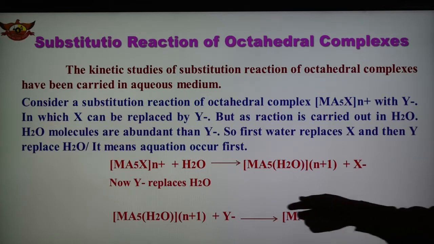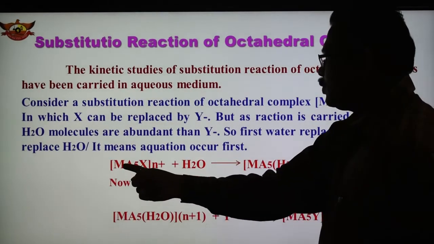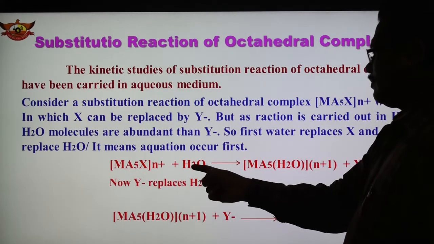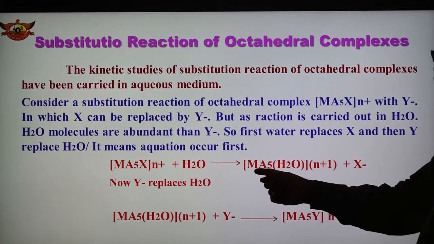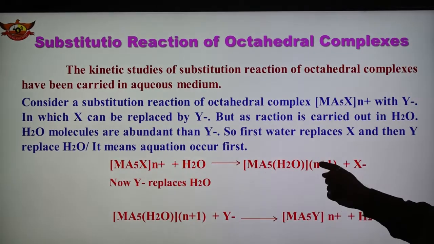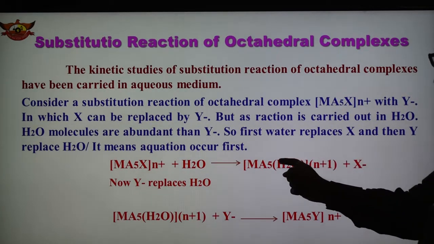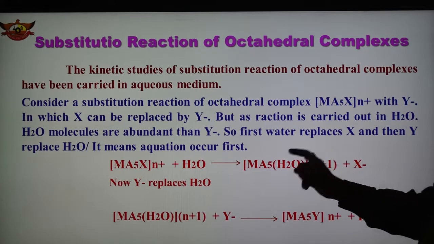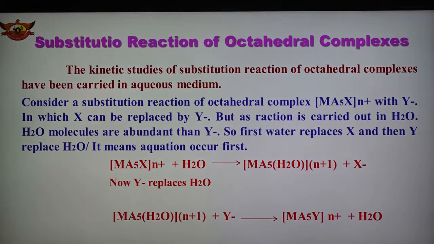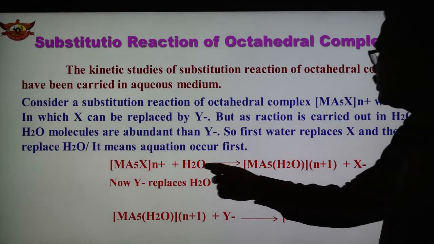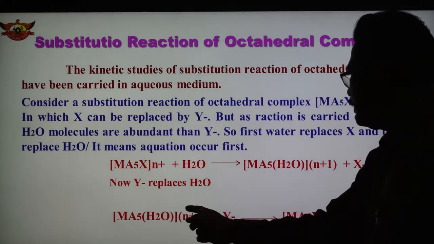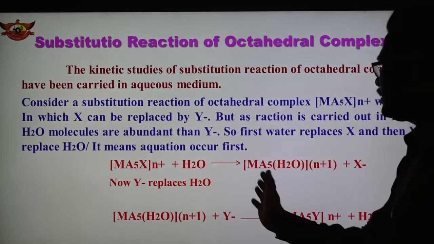So in the reaction equation, the complex MA5X to the n plus reacts with water, which is abundant, and here X is replaced by water, so the X ligand is removed and in its place there is a water, giving the complex with charge n plus 1. So first X is removed and in its place water is substituted. Now Y replaces water.